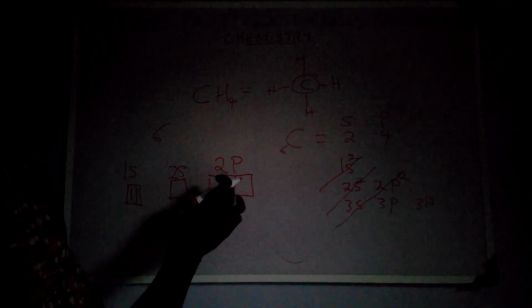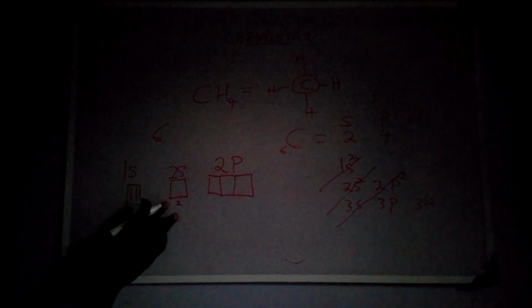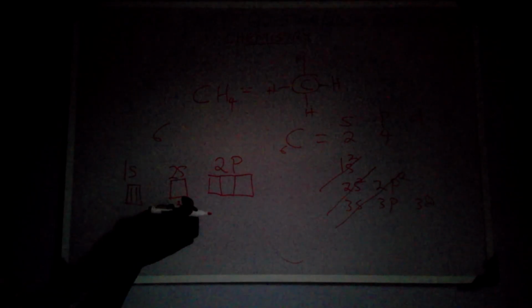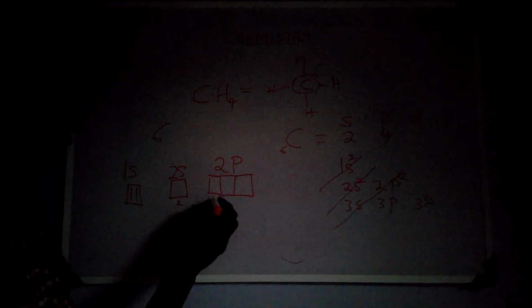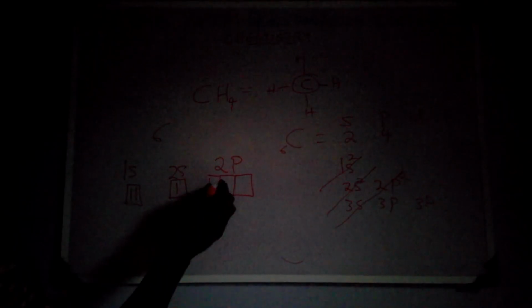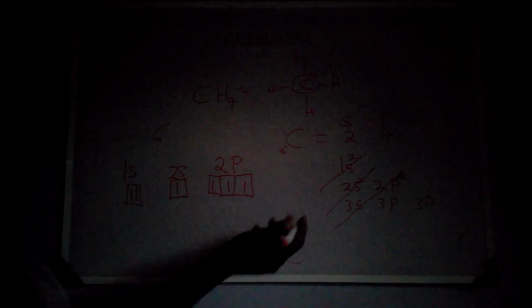According to the rule, I think Pauli's exclusion principle says that the electrons enter singly before pairing. So instead of this one having 2, they would rather fill halfly, so that I would have 1, 1, 1, 1. So this gives us 4 electrons, and this makes a total number of 6.